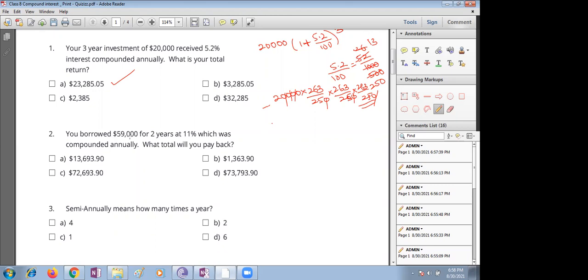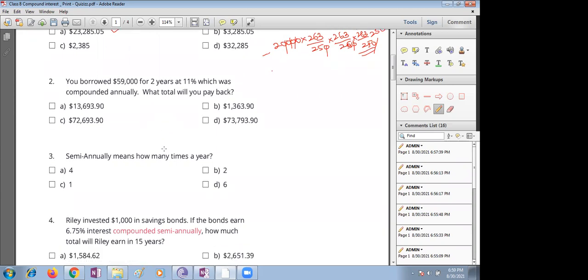Second one, you borrowed 59,000 for 2 years at 11%, compounded annually. What total will you have to pay back? What are you supposed to pay back, children, after 2 years at the rate of 11% per annum? It's compounded annually. It's very simple. You just substitute in the formula. You will get 111 by 100. You need to simplify that part. Same formula you can use.